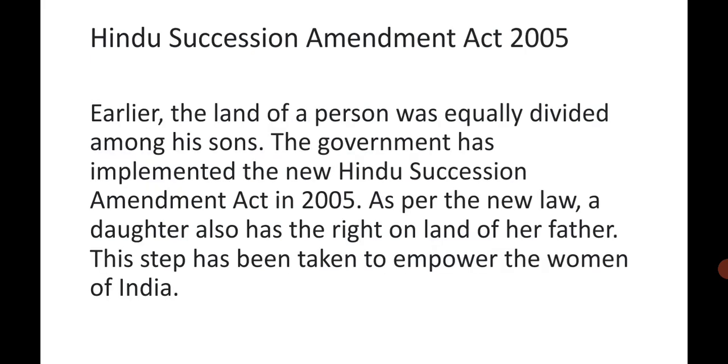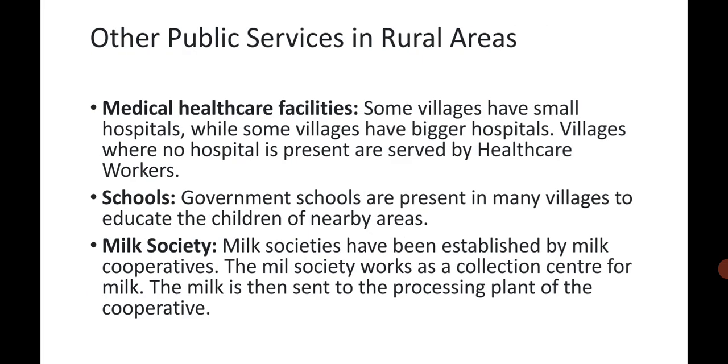Hindu Succession Amendment Act. So what is the Hindu Succession Amendment Act? It's an act that was implemented in the year 2005 in India. Earlier, the land of a person was equally divided among his sons. The government implemented the new Hindu Succession Amendment Act in 2005. As per the new law, a daughter also has the right on the land as her father. This step has been taken to empower the women of India.